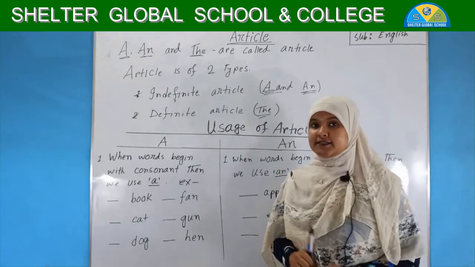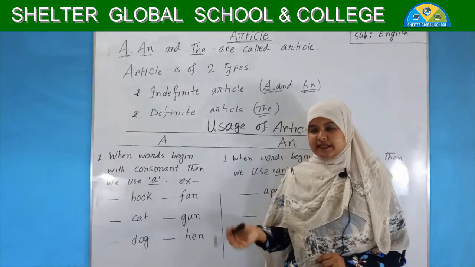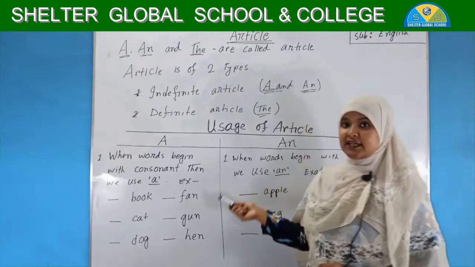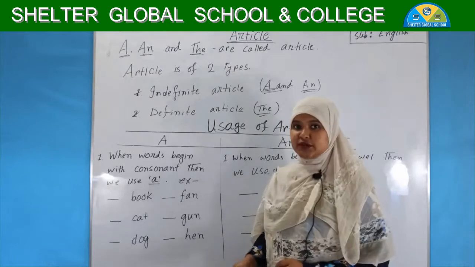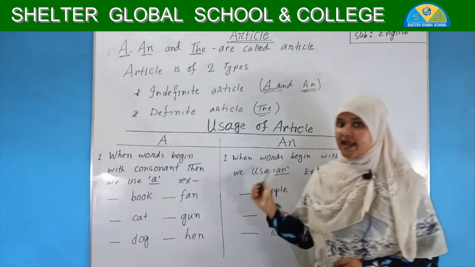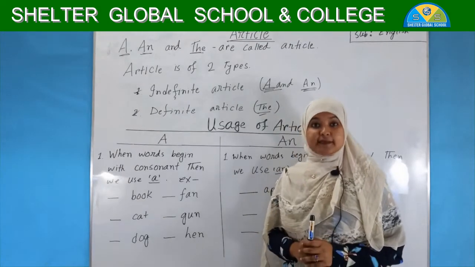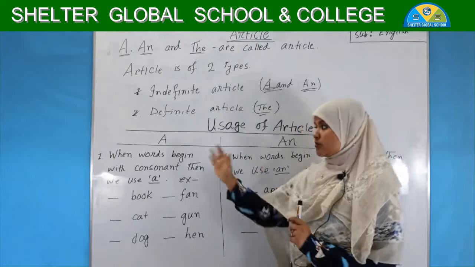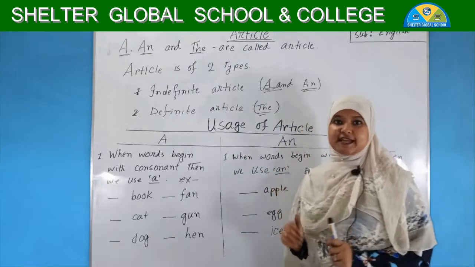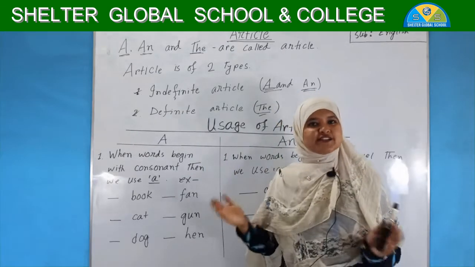Now we will learn the uses of article. We use article in many ways. So firstly, we are going to know how to use or where to use a and an. A and an both are indefinite articles and both are mostly similar, but in some ways those two are different, and we are going to know where these two look different.